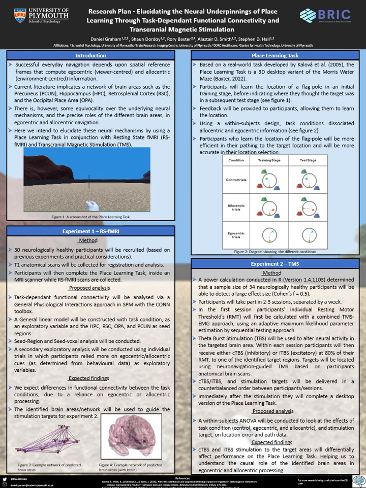Once we have identified the implicated brain areas involved in these reference frames, we will then look at investigating their causal roles using TMS. In this experiment, participants will take part in 2 to 3 sessions separated by at least a week. Within each of these sessions, we will deliver either excitatory or inhibitory theta burst stimulation to the brain areas identified from the results of Experiment 1. Following this, they will then complete a desktop version of the place learning task.